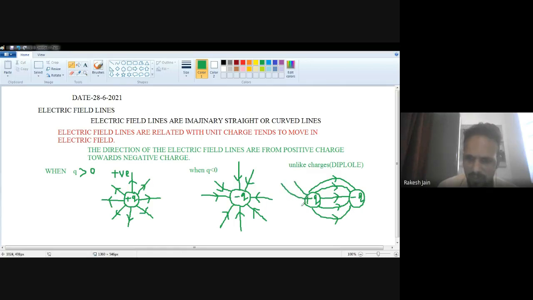Everywhere there are field lines, because there are no other charges, but we know that field lines are produced from this positive charge in the external direction, because of the positive to negative rule, and due to this negative charge the lines go towards the negative charge, which is the rule. So these are the electric field lines for the unlike charges.